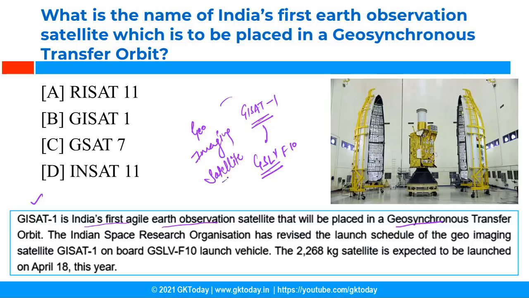So this is going to be Earth observation satellite, and this is India's first Earth observation satellite that will be placed in Geosynchronous transfer orbit. It will be done by ISRO. ISRO is our space research organization, that is Indian Space Research Organization. It is under DOS, that is Department of Space. The headquarters of ISRO is in Bengaluru, and presently Dr. K. Sivan is the chief of ISRO.